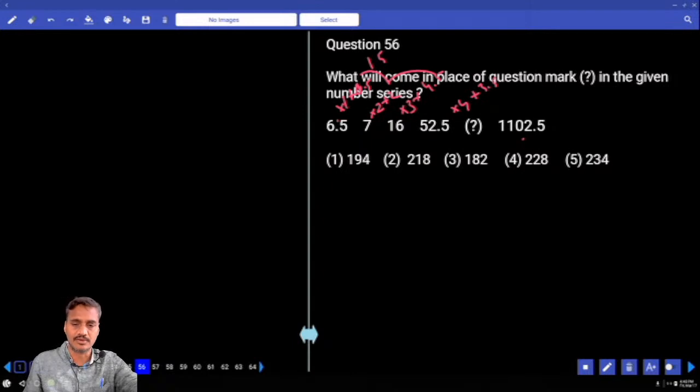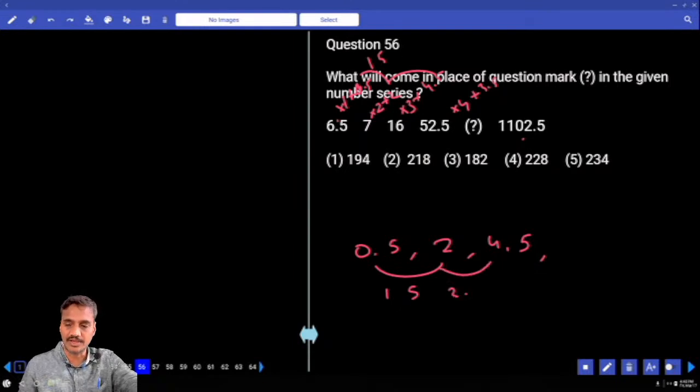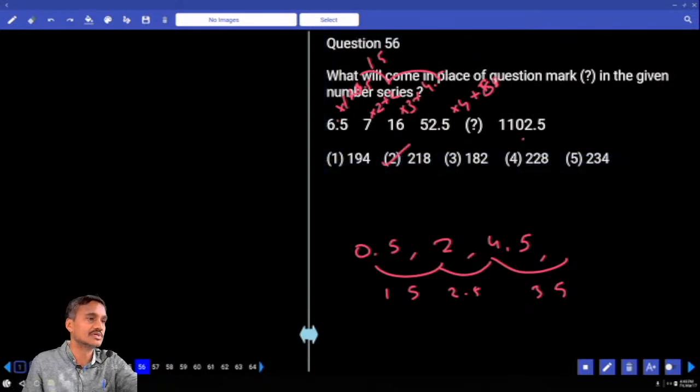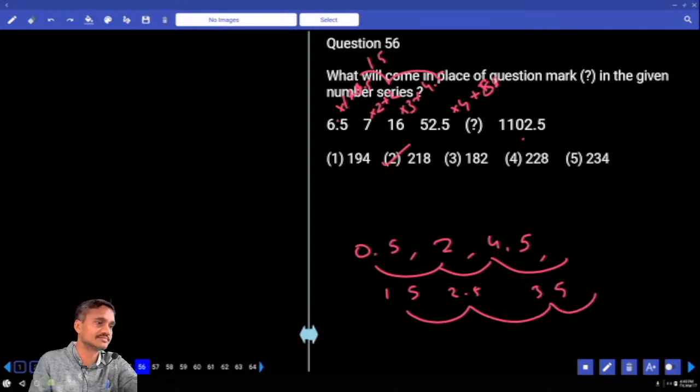That is not right. Now into 1.5 and 4, what comes here? 0.5, and what are the differences between 2 and 4.5? 1.5, then my next difference, look, 2.5, and the next difference must be 3.5. 4.5 plus 3.5 is how much? 8. 8 must be added. So 210 plus 8, 218. 218, that is choice 2. Differences are 1.5, 2.5, 3.5, 4.5.